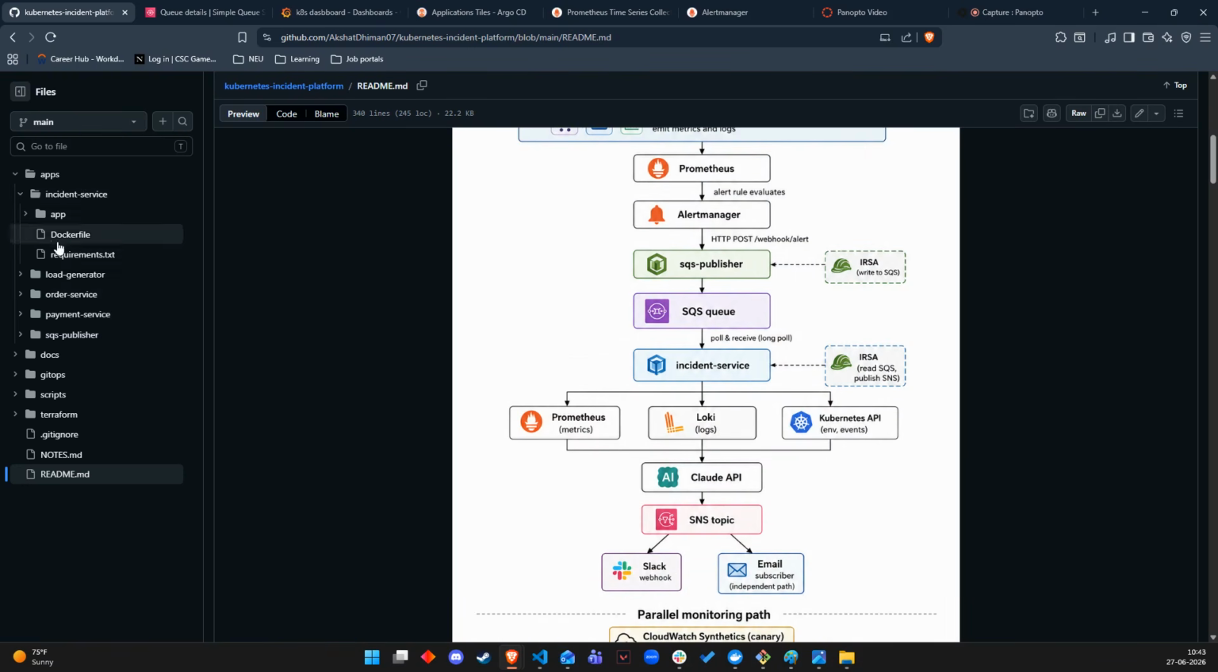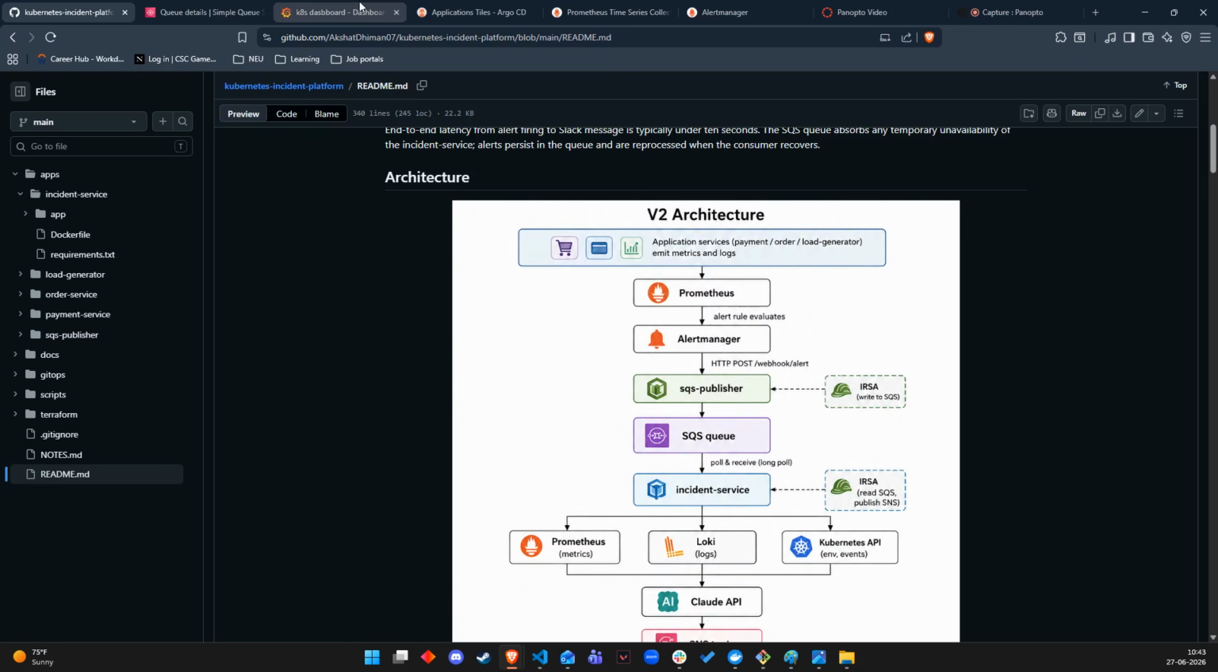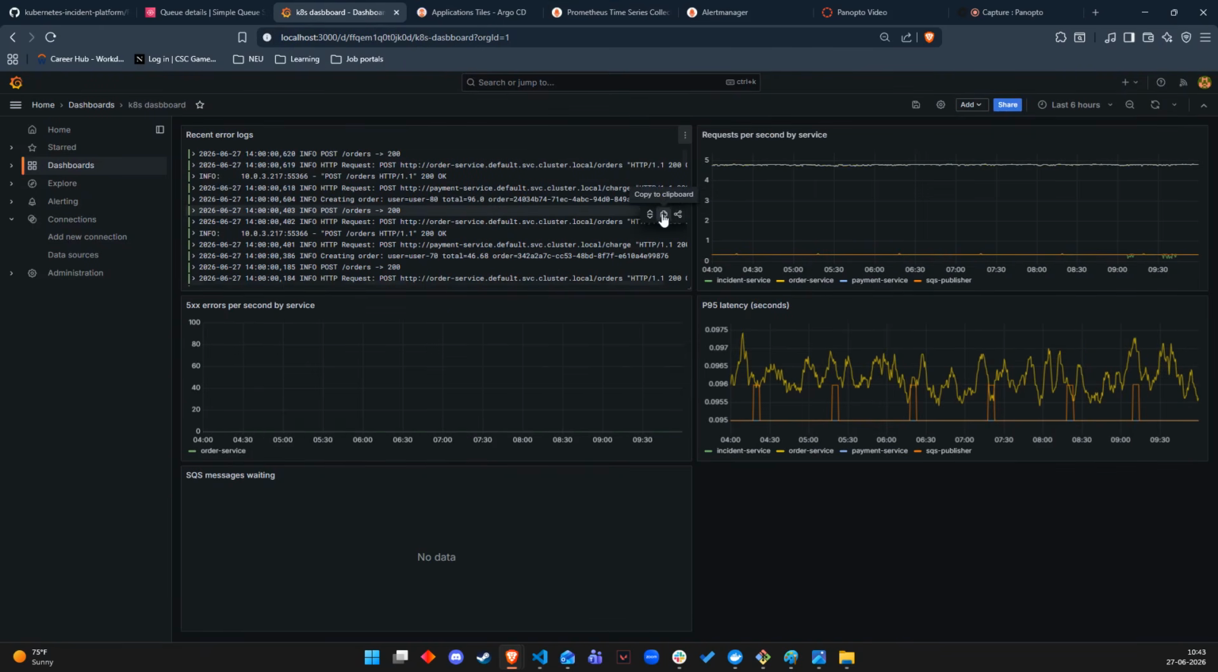All this infrastructure has been provisioned using Terraform, and we are using Prometheus for metrics and Loki for logs. This is a dashboard on Grafana, which has all the logs, metrics, and latencies over here. So right now, let's take a look at the healthy state.